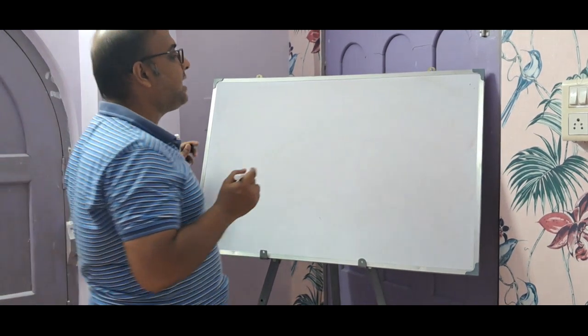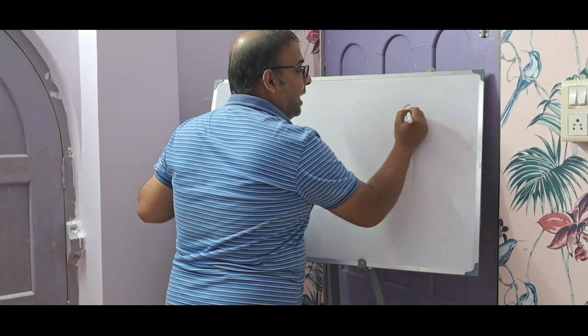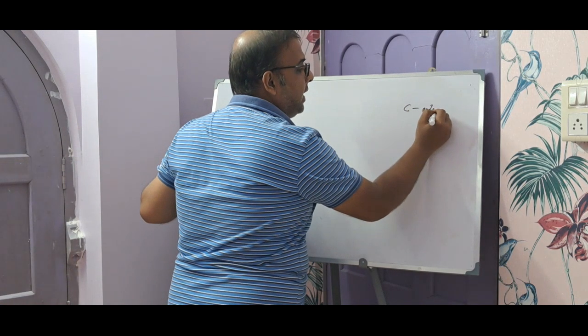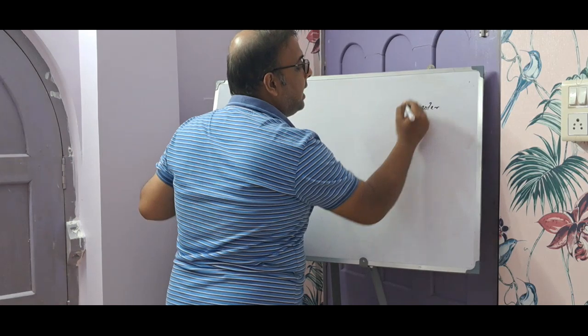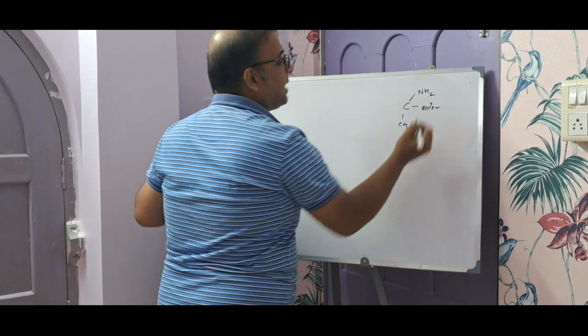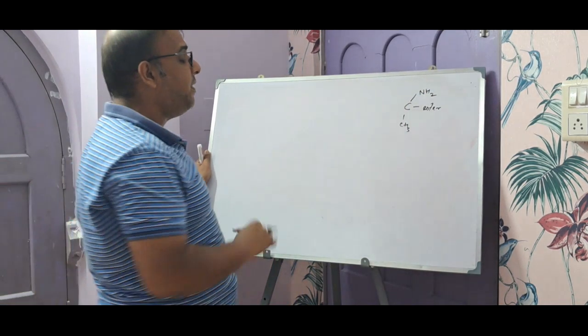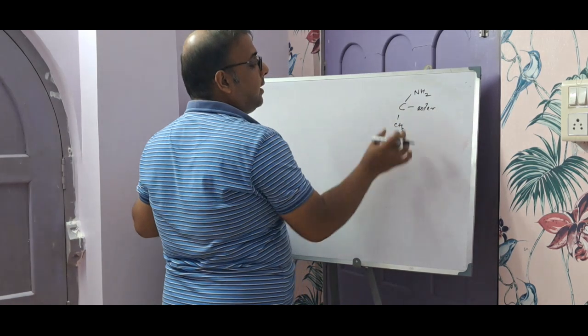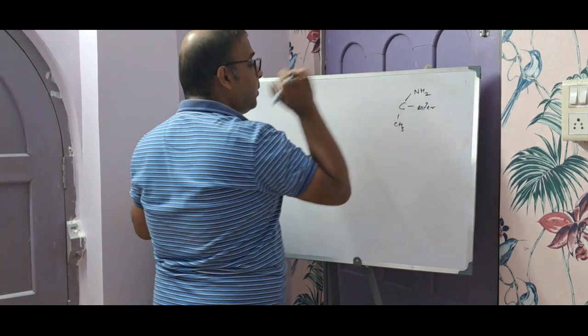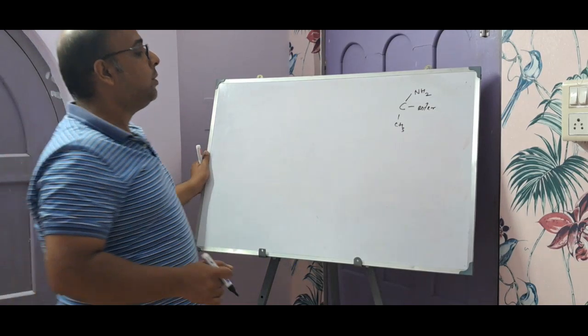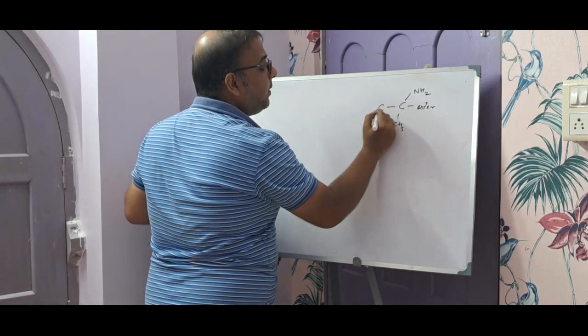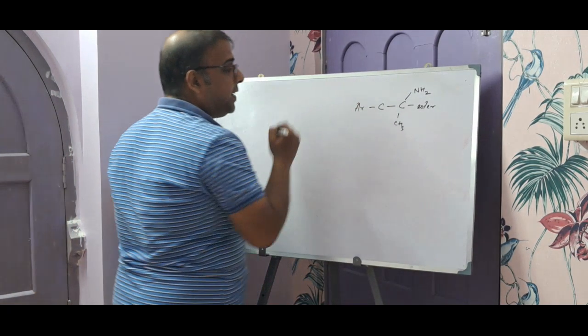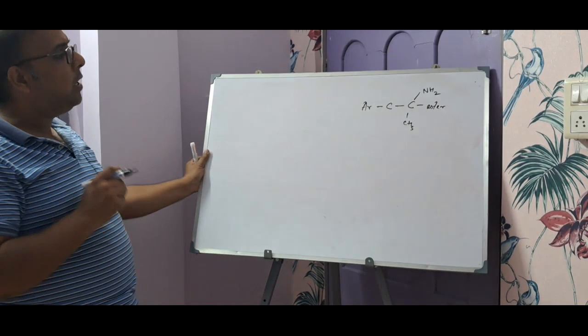So methyldopate is having what? Connection like this. We have an ester here, we have a methyl here, and we have an amino here, right? So I'm talking about the alpha carbon, where this ester is there, and then CH3 is there, then amino is there, all are kept here, right? So next to it is a carbon, and to that carbon we have an aryl, right? So this is how it looks actually.